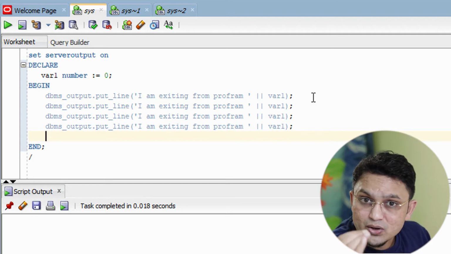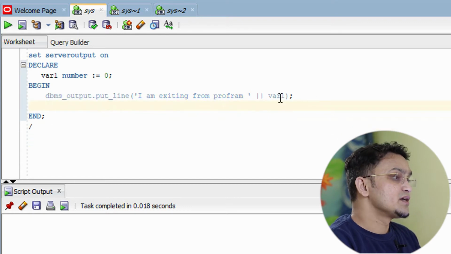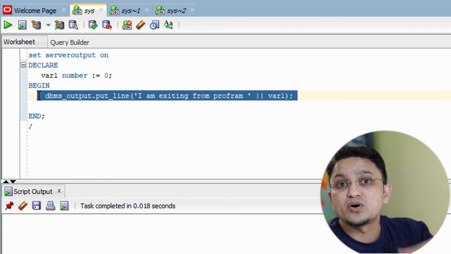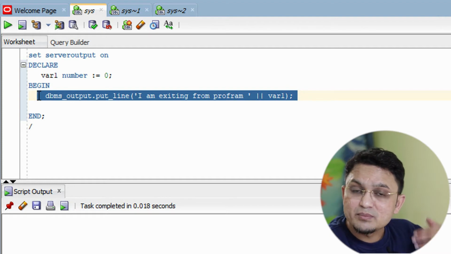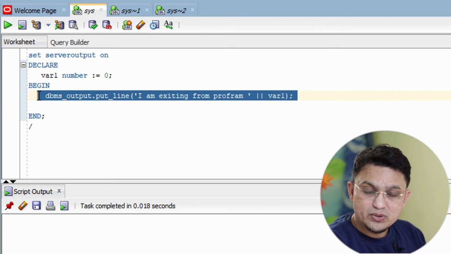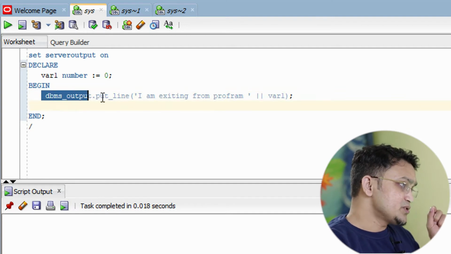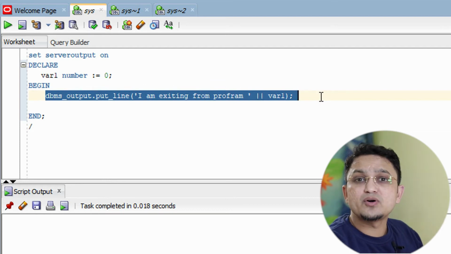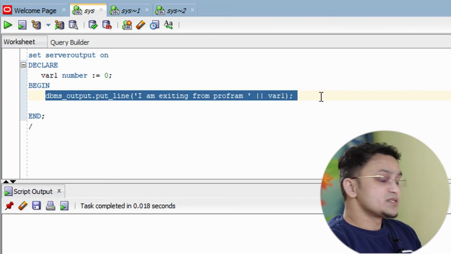You need to write the loop, and inside that loop you write only a single line, which is nothing but this line. That loop will run 100 times or 1 million times and it will print it. Whatever range you specify, that many times it will print. So that is nothing but your loop. I hope you have understood what exactly the loop is: if you want to execute some piece of code 100 times or multiple times, then you have to go with the loop.